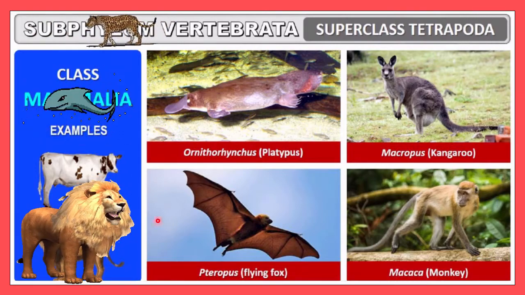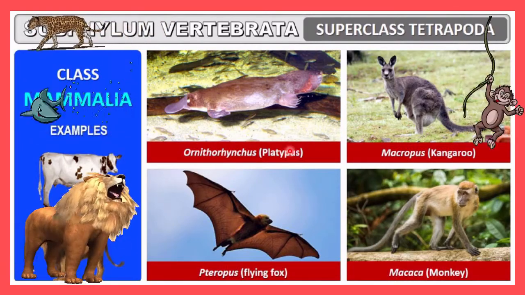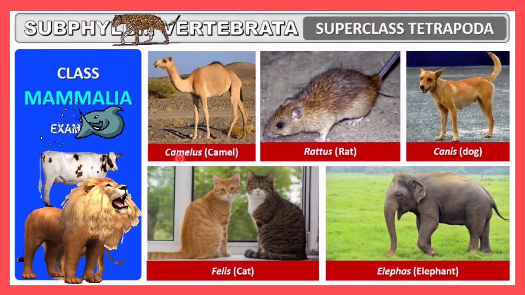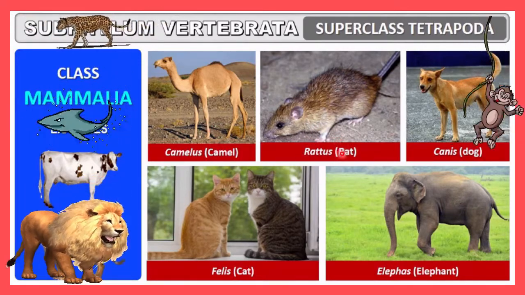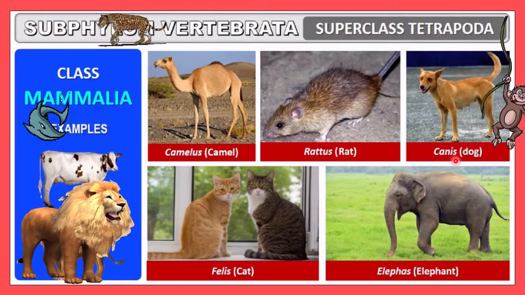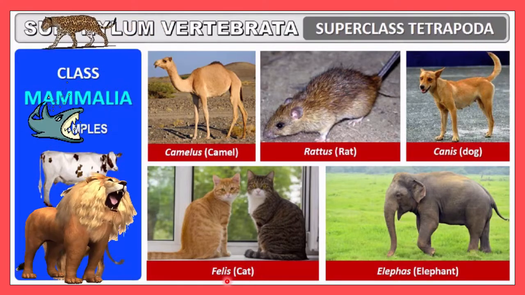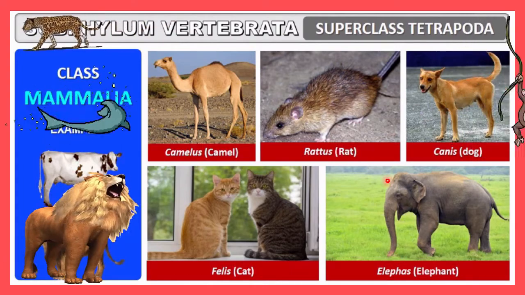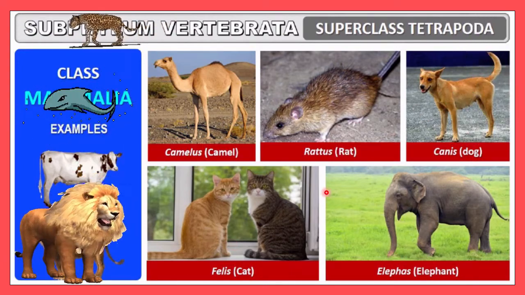And here you can see a monkey, and the scientific name is Macaca. So you must remember all these scientific names along with the general names. Let us discuss more examples. Here camel is there, Camelus, then rat, Rattus, and this dog is considered as Canis, that is the scientific name. Then cat is considered as Felis. Elephant, Elephas. So you must remember all organisms along with the scientific names.